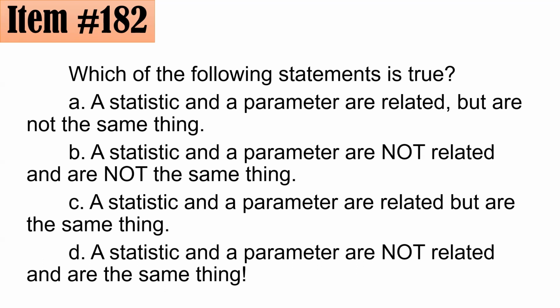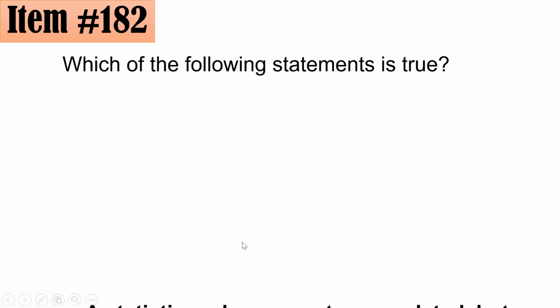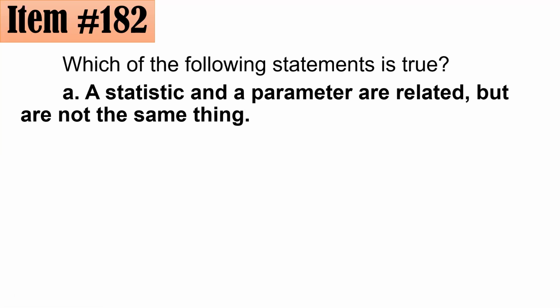Letter A daw. Ang sabi ng karamihan sa atin. Are you telling us that a statistic and a parameter are related pero hindi sila magkaparehas? And if you answered letter A, I'm very happy for you dahil tama po kayo.